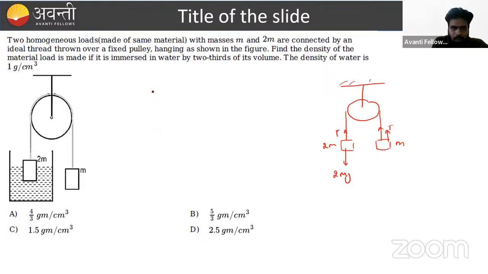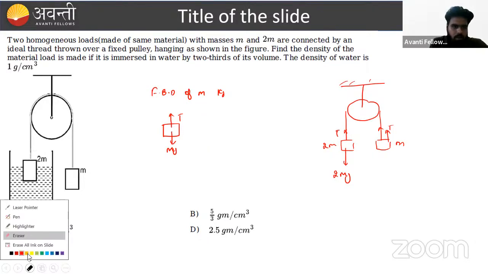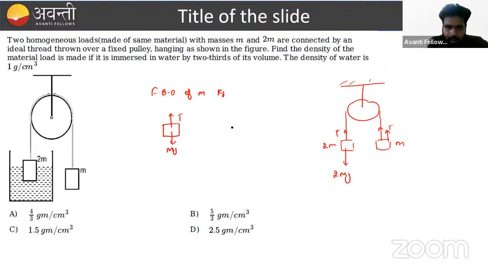If we draw the FBD of the m kg block, simply we can say it has mg and tension. What is the FBD of the 2m block? See here, the FBD of the 2m block: the gravitational force 2mg, another is the tension force T, and another is the buoyant force.